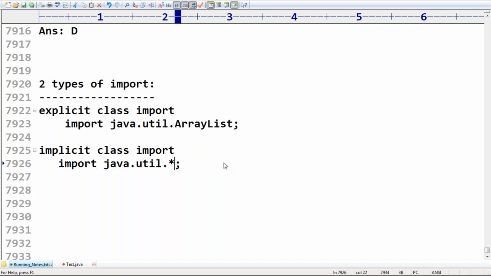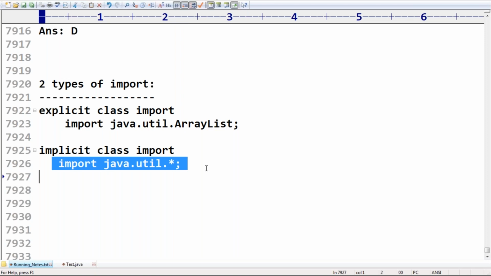Either the first one or the second one? Which one is recommended to use? Remember that. The first one is highly recommended. Don't use the second one. Why is the second one not recommended? Please confirm. Because it is going to create memory related problems. Is it going to create memory problems? Loading the whole package is not a good choice.